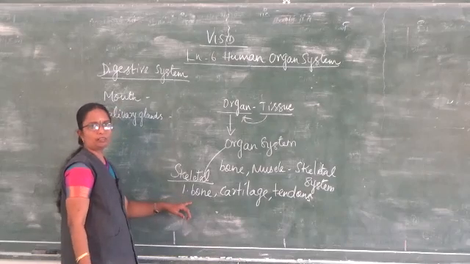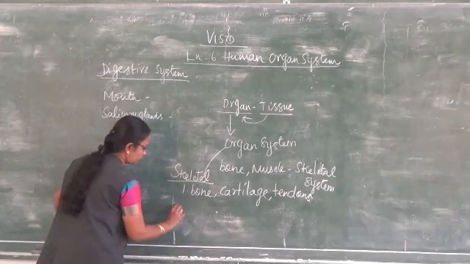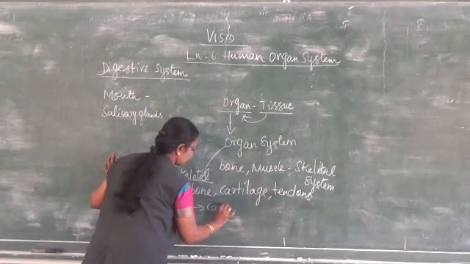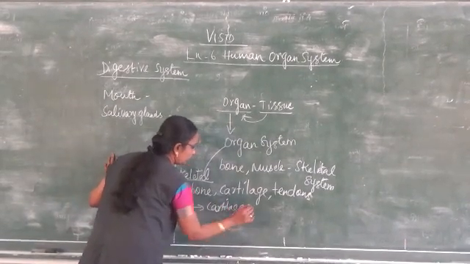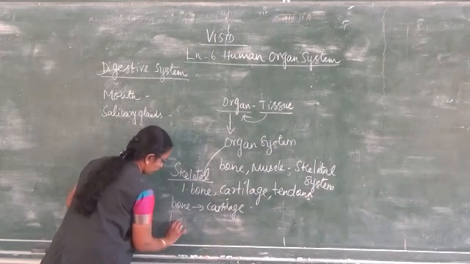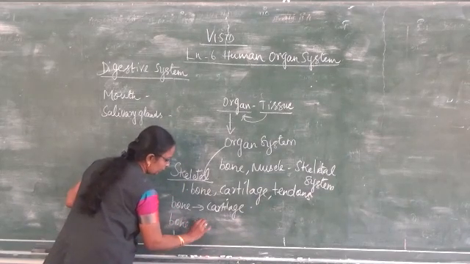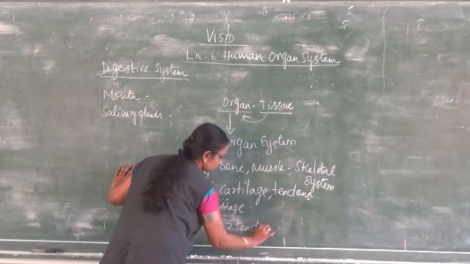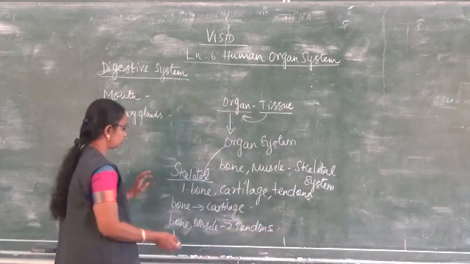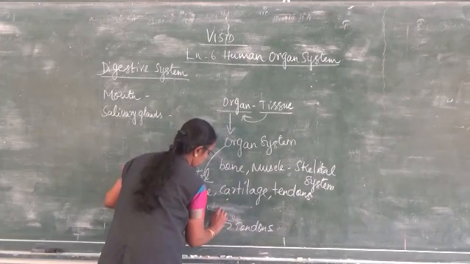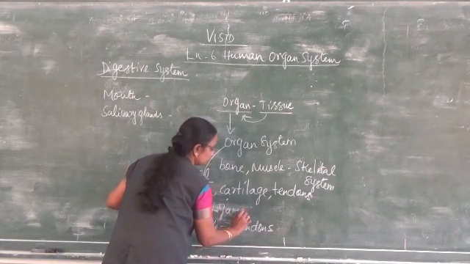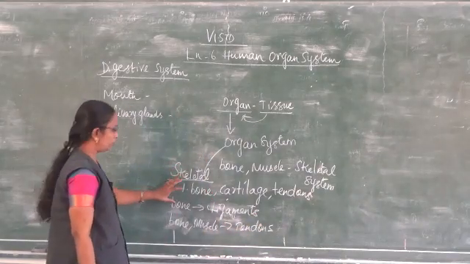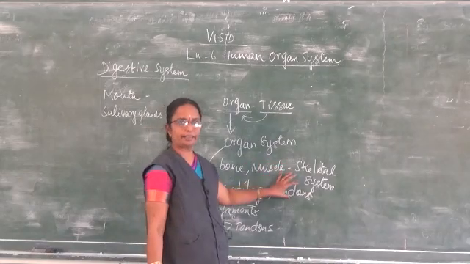So, how are the bones joined together? The bones are joined together with the help of the cartilage, and the bones and muscles are joined together with the help of the tendons. Ligaments. So, the skeletal system is made up of the bone, cartilage and the tendons.